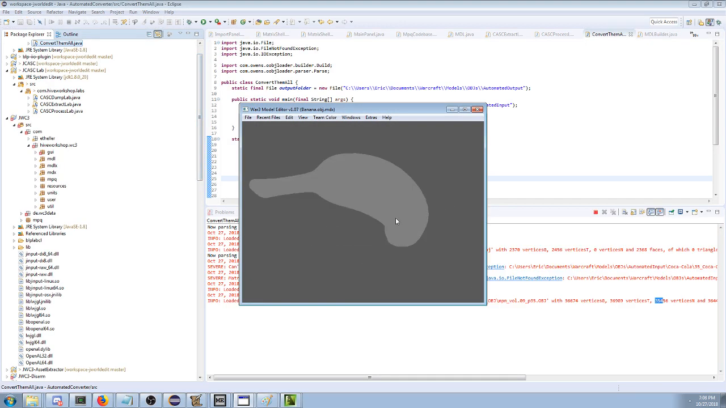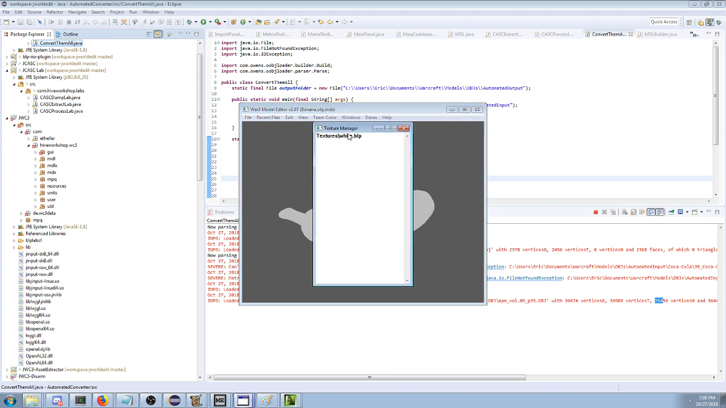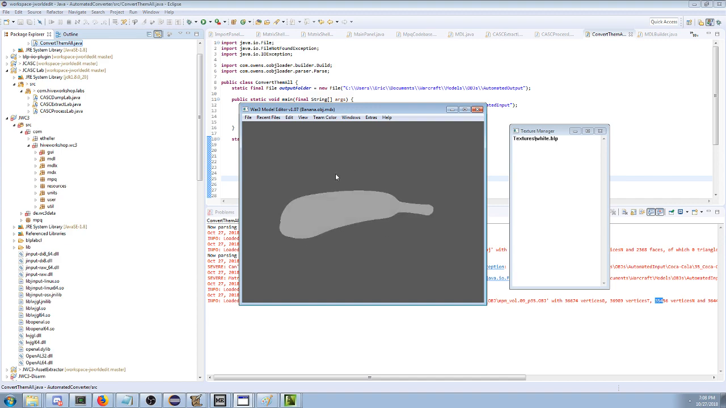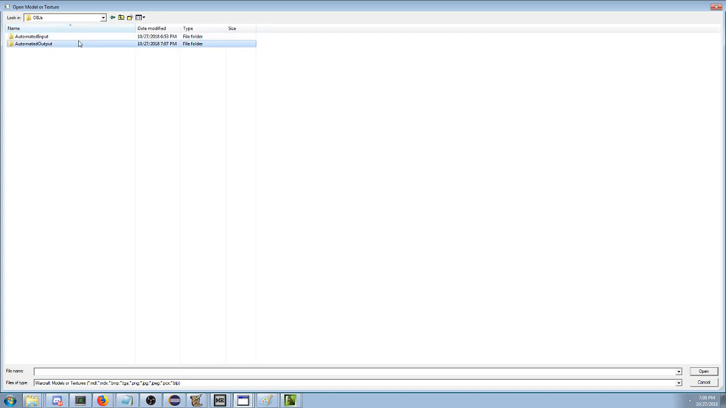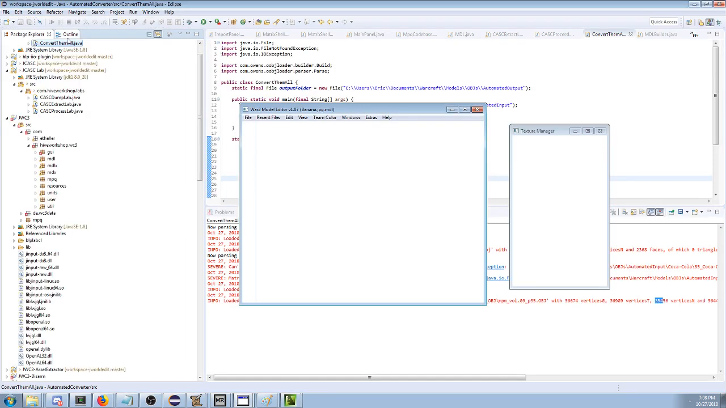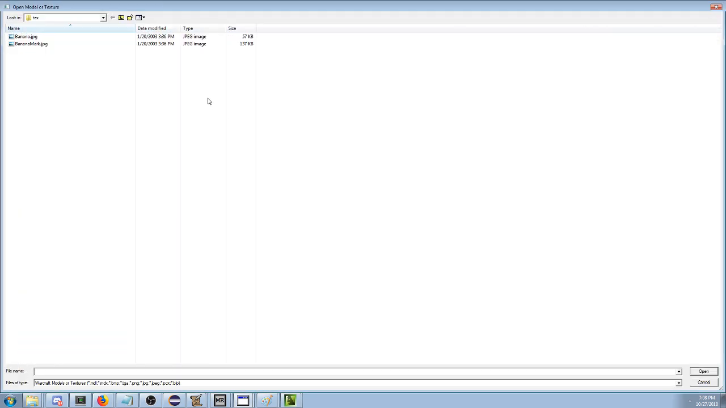Look at that. It is in fact a banana, but I think it might be missing the texture. Oh, it has textures white. Apparently, I couldn't find the texture, so this means my code didn't find the banana texture. I wonder. Is that really true? Automated input banana, banana, banana. Text. There's totally a texture there. Okay.